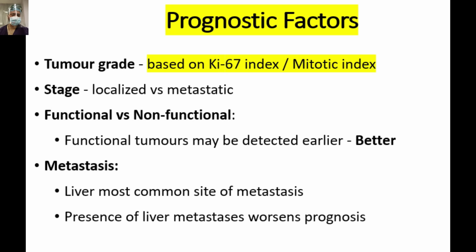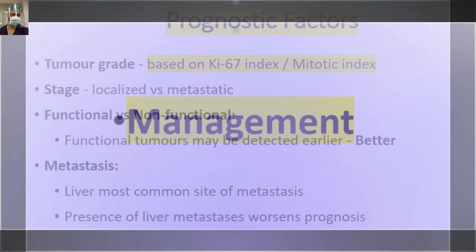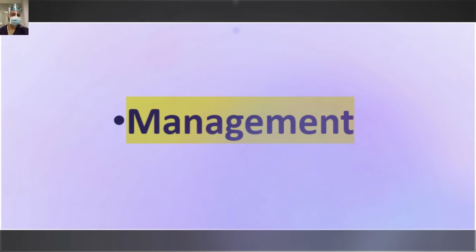As I said, mitotic index is less than 2, 2 to 20, more than 20, and Ki67 is less than 3, 3 to 20, and more than 20. Stage is localized versus metastatic, functional versus non-functional. Functional tumors may be detected earlier, the prognosis is better. And metastasis, liver is the most common site of the METs. Presence of liver METs worsens the prognosis. So now let's discuss the management part.